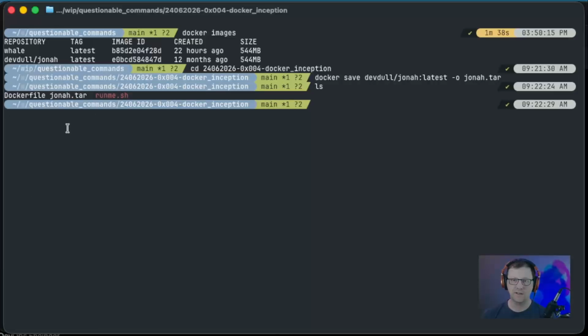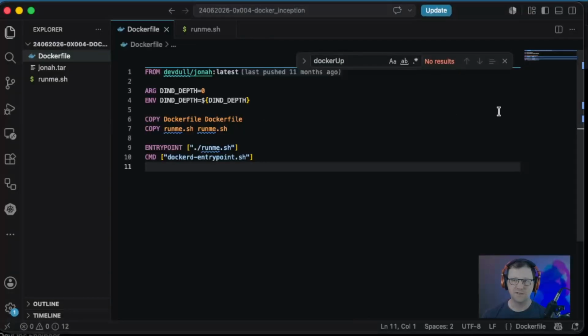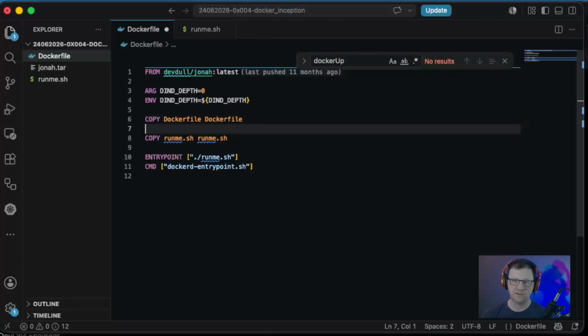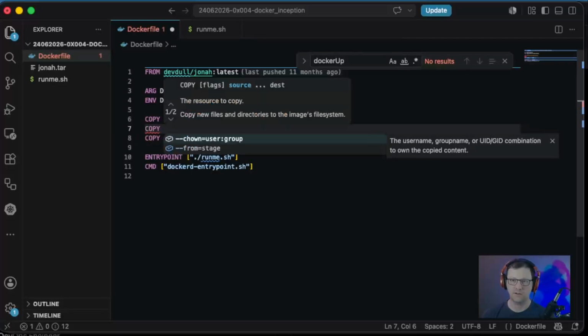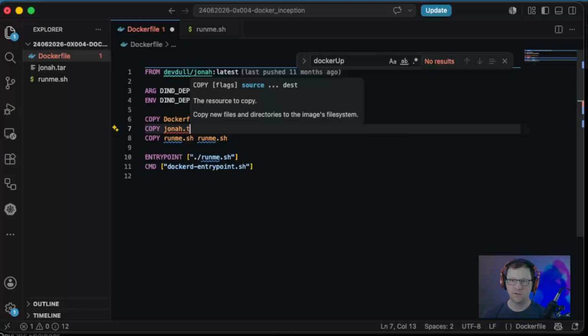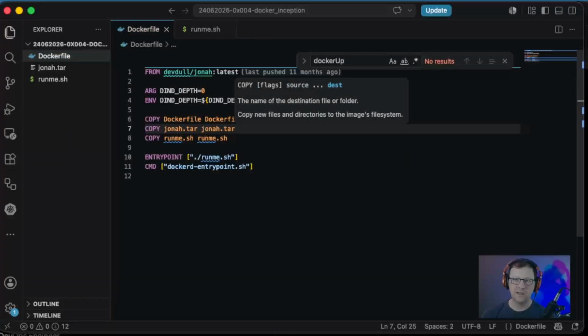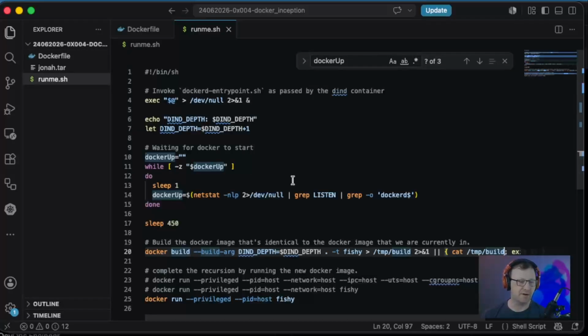We can bundle that into our Docker image now. We'll go back to VS Code, and we can copy our image into our containers. So COPY jonah.tar to jonah.tar. And now in run me, my example here says docker load.